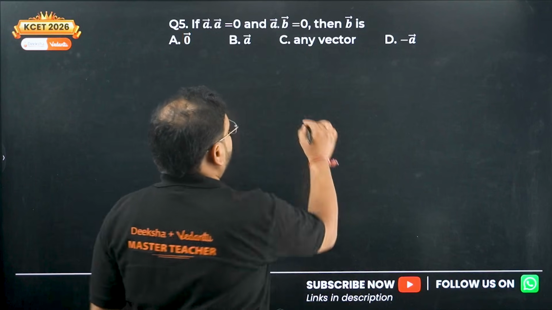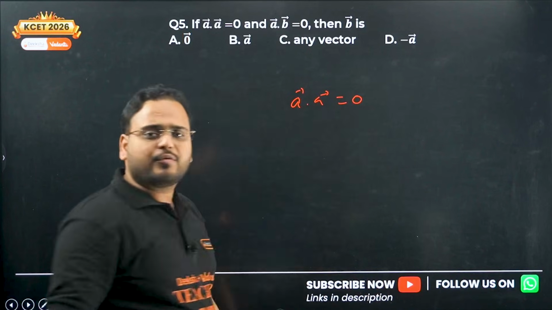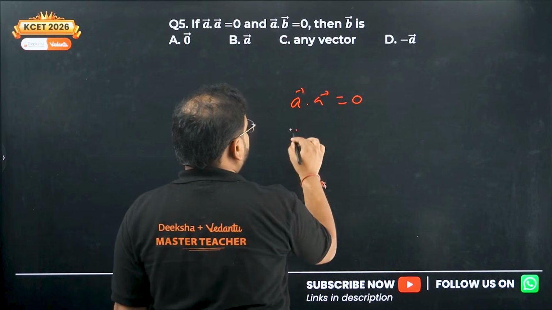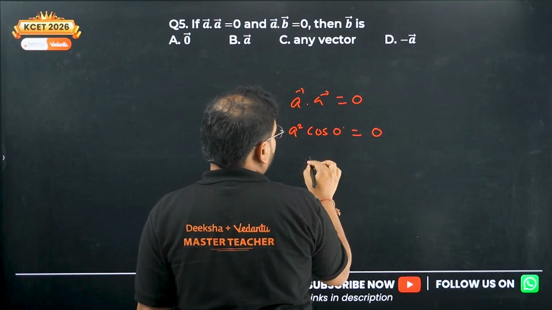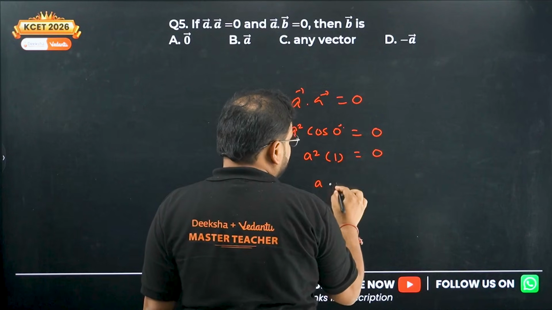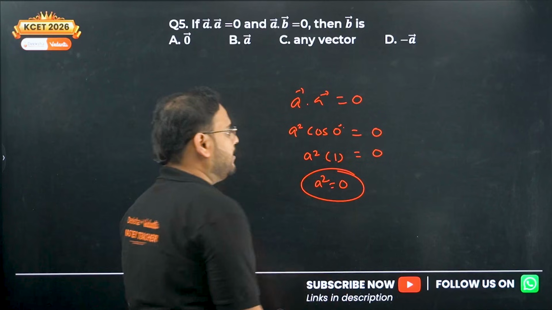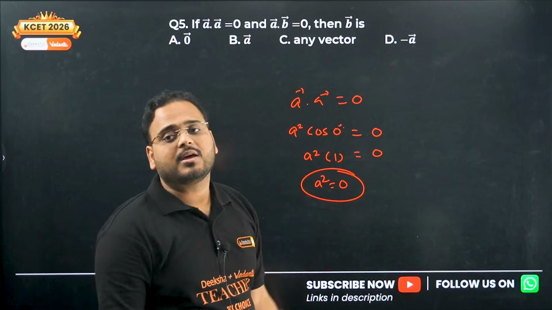A dot A is 0. What is the expansion of A dot A? Sir, this is nothing but A square cos 0. What is cos 0 going to be? Cos 0 is, sir, 1. So it means that A has to be equal to 0. Because cos 0 is 1, A square is equal to 0. It means A magnitude has to be equal to 0.